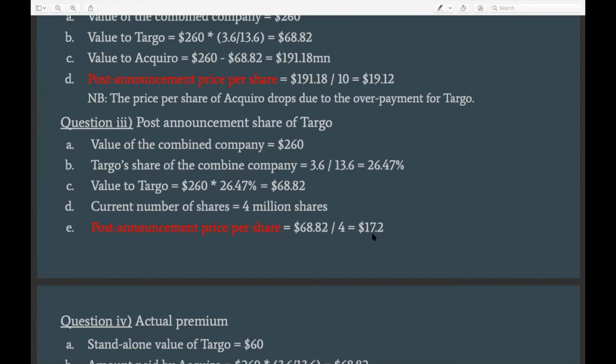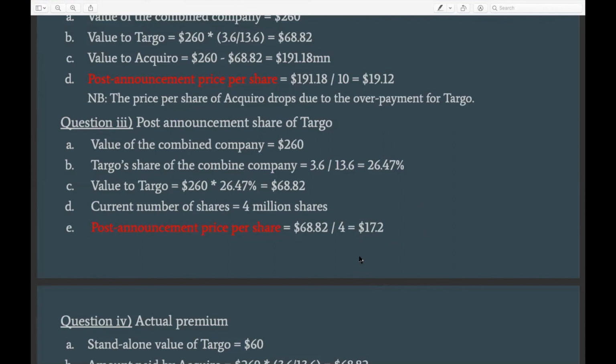And then we will have $17.2 per share, right? And just a quick reflection here, this is obviously higher than the price per share that the company had before the announcement, which was 15. So obviously this is a very, very good moment for the shareholders of Darboe, right?